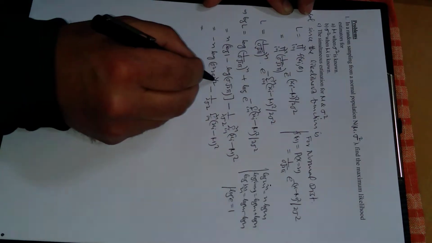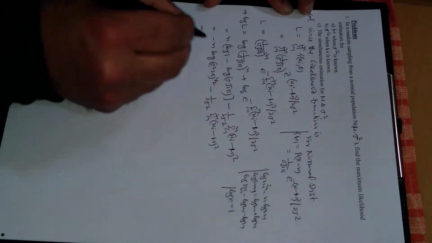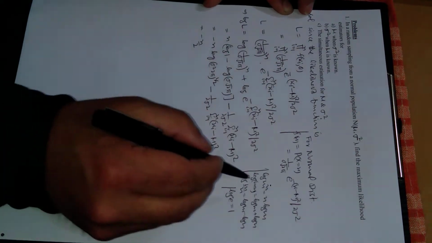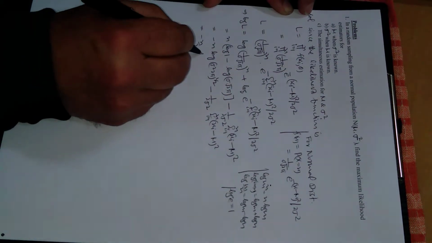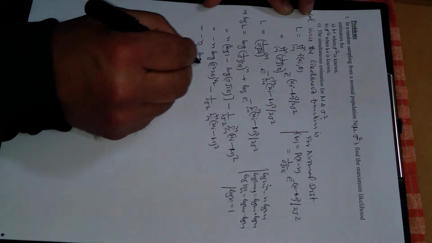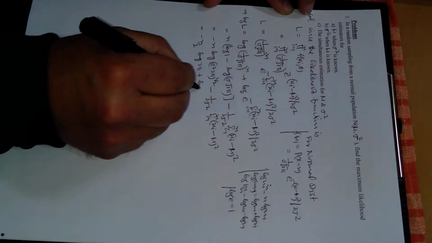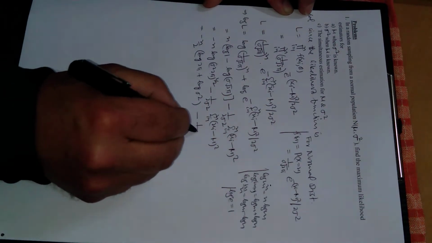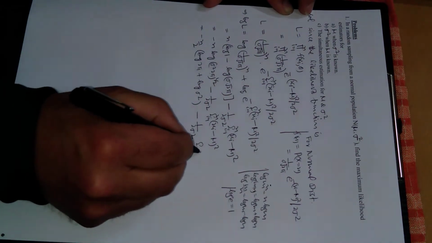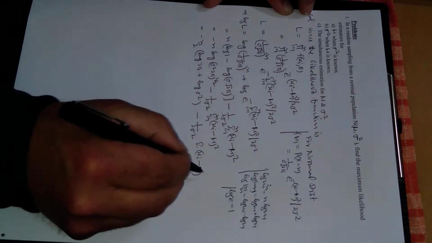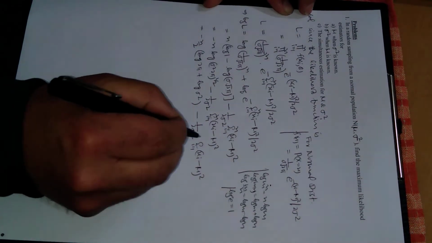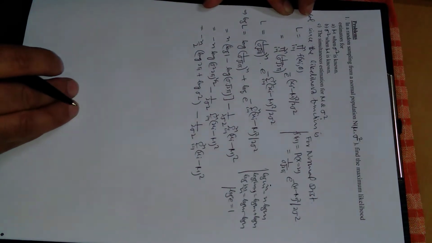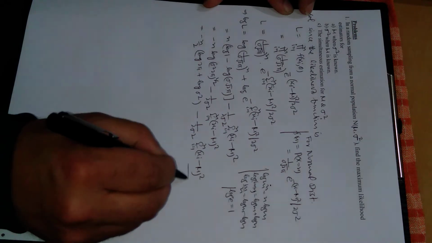This further, in this formula using this one, this will be minus n by 2. Again using this formula here, what we will get is log 2 pi plus log sigma square, right, minus 1 upon 2 sigma square summation xi minus mu whole square. In this summation i is varying from 1 to n, right? So this is log L. Let us call this equation number 1.